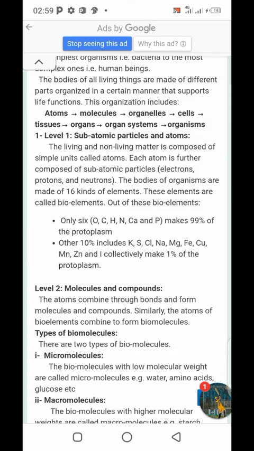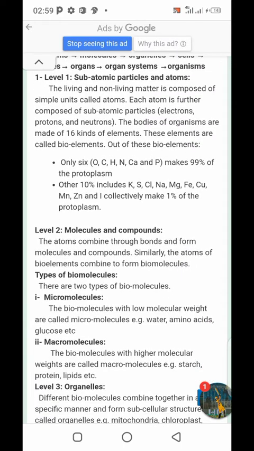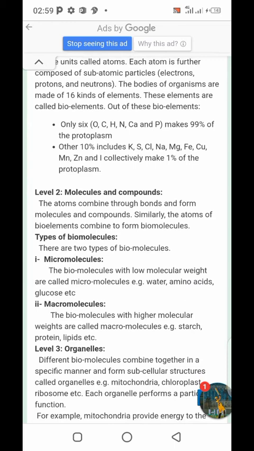So if we talk about the other elements, they include potassium, sulfur, chlorine, sodium, magnesium, iron, copper, manganese, zinc, and iodine, which collectively make 1% of the protoplasm. Level 2: molecules and compounds. The atoms combine through bonds and form molecules and compounds. Similarly, the atoms of bioelements combine to form biomolecules.